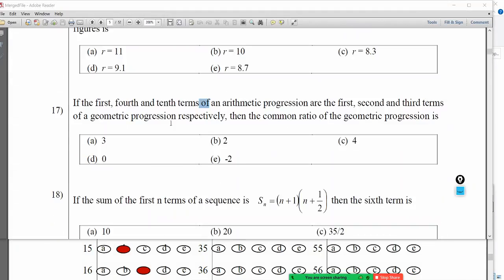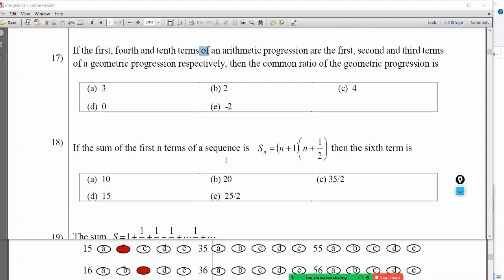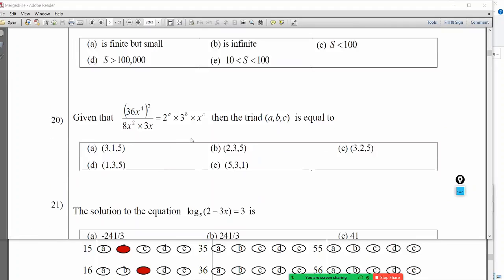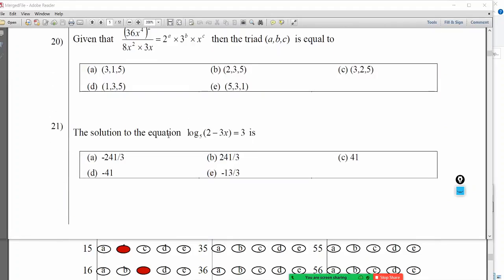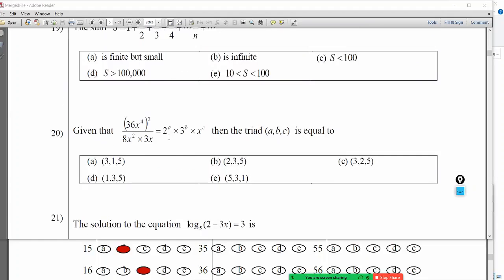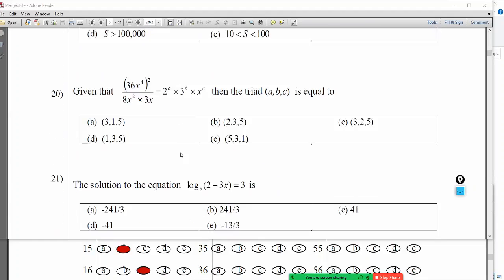Right. So this is a sequence and series question. This is not a sequence and series question. We are not going to do the sequence and series questions, because sequence and series and other things we will be discussing next time. Okay, let's do the 20th one.